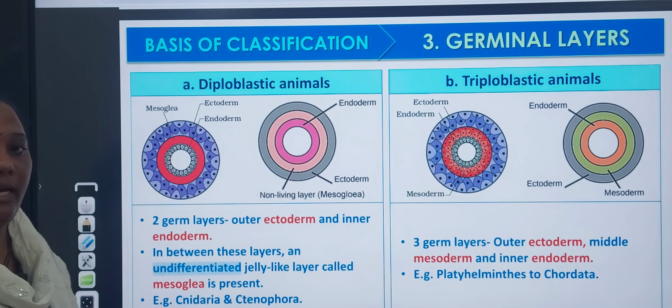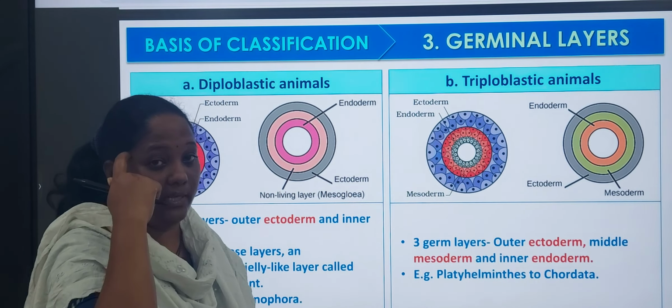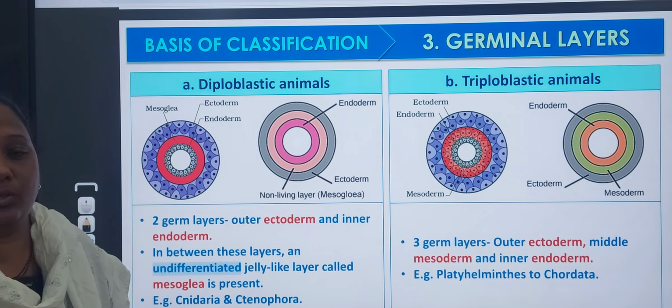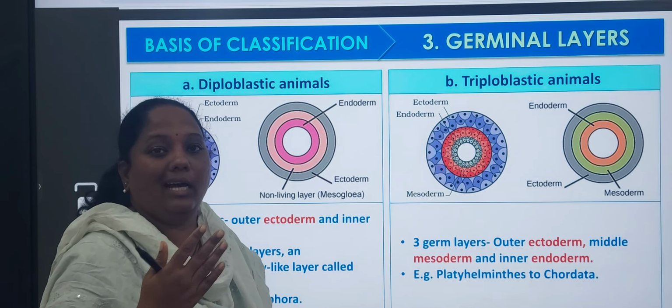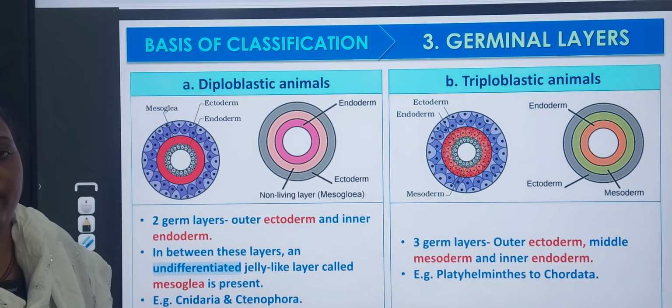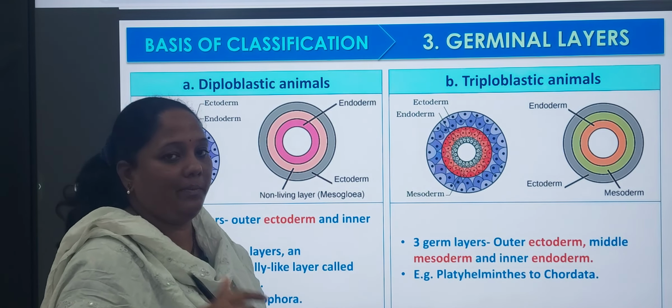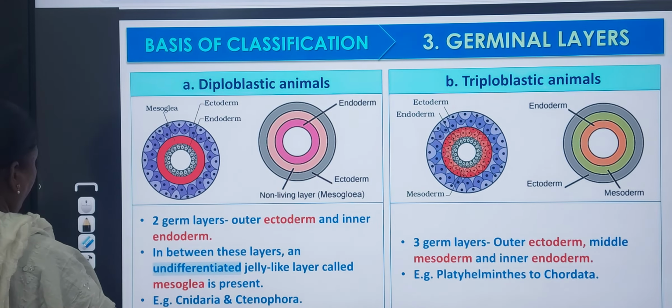Okay. Here I told you about diploblastic and triploblastic. Diploblastic is nothing but two germinal layers are present, with one undifferentiated layer, and triploblastic is nothing but three well-developed germinal layers are present. Here you see,